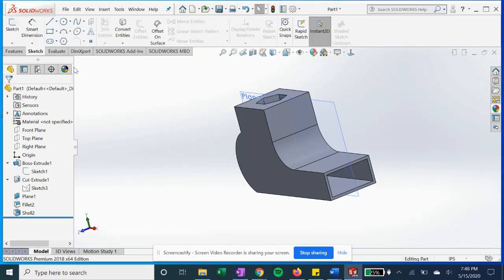And then when you're in sketch mode on a plane, you have your line tools, splines, circles, rectangles, and then your smart dimension, which you're going to be using a lot to lay down your dimensions, and then different other tools similar to the features but in sketch mode.